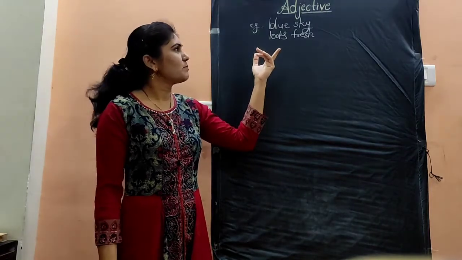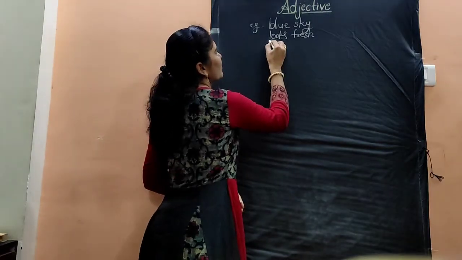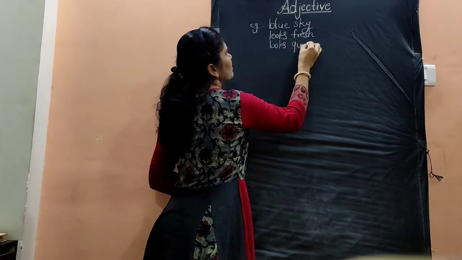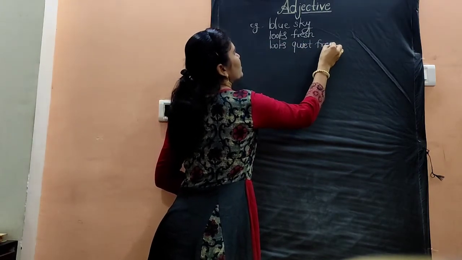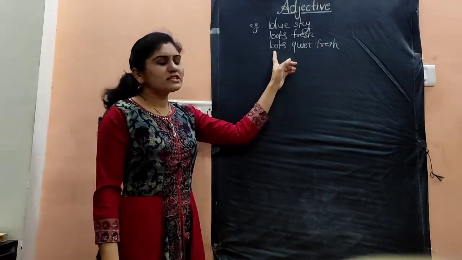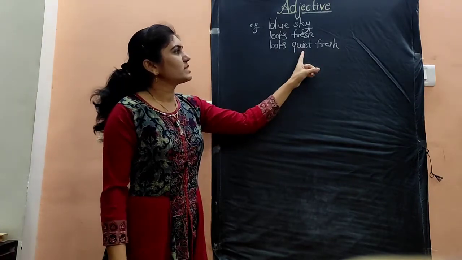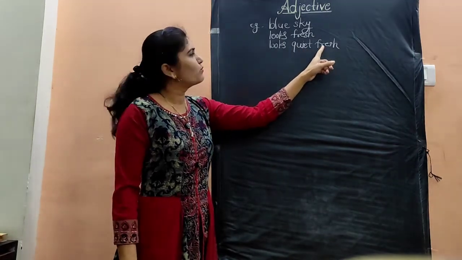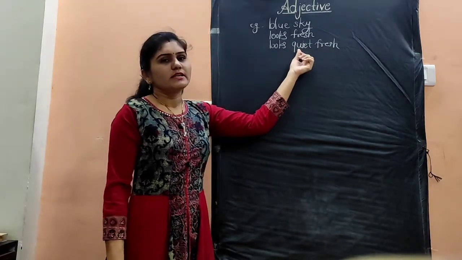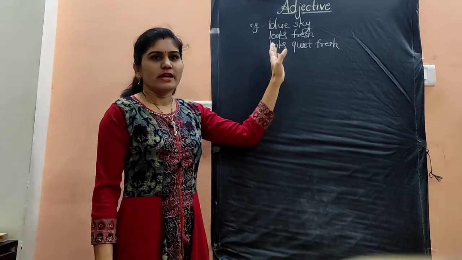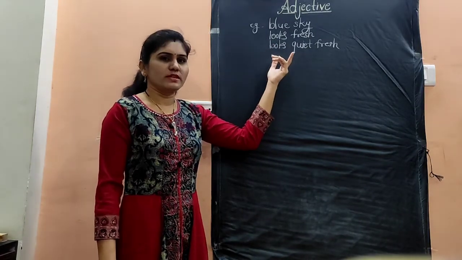We can say the example, the vegetables look quite fresh. In this sentence, looks is the verb, quite is an adverb, and fresh is the adjective which came after the adverb. So these are the examples of adjectives, and we have seen when we have to use the adjective.